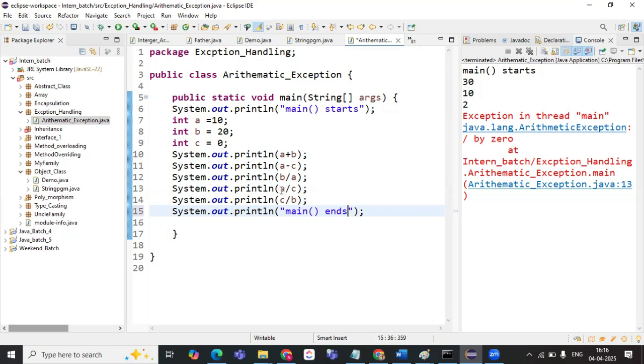And now here at the 13th line, what is the expression? It is a divided by c, that means 10 divided by 0. Anything divided by 0 is what? Infinity. So that is not defined in the Java library. So what is it saying? Exception in thread main. This is the main thread we are having.